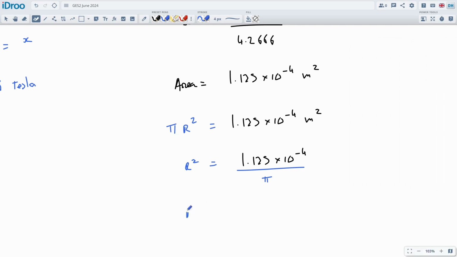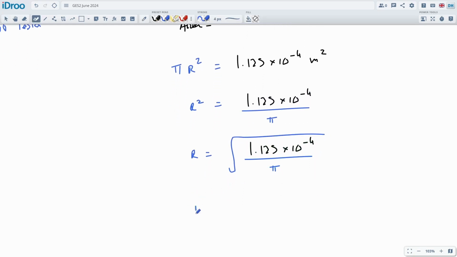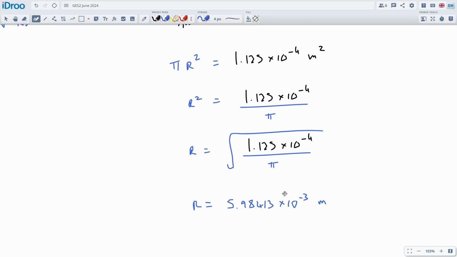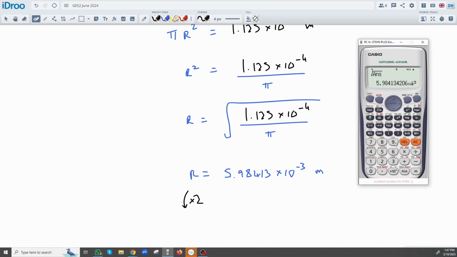So now we've got the radius as equal to, I better write my working down. So here's what I just did, like that, and we got the radius is equal to 5.98413 times by 10 to the negative 3 meters, and we want diameter. The question asks for diameter, so we'll times it by 2 to turn the radius into a diameter.